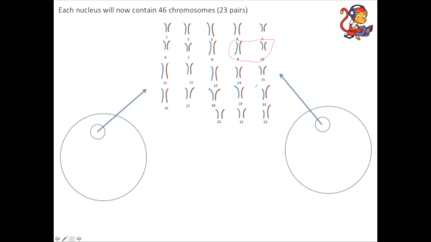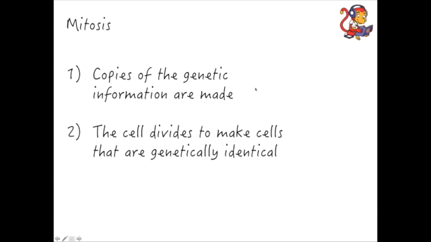You can look into mitosis in lots more detail. There's lots of different names for the stages and what goes on, but you don't need to know the names of the different stages for your exam for the AQA specification. You need to know this condensed bit of information, which is that copies of the genetic information are made, and then the cell divides to make cells that are genetically identical.